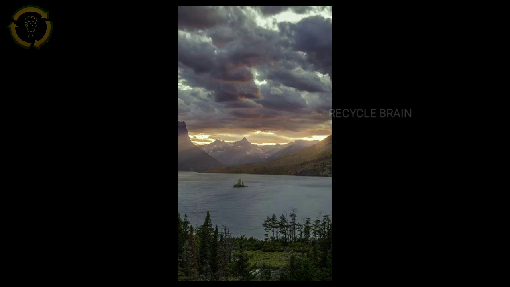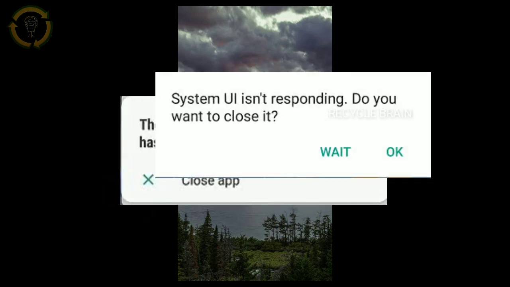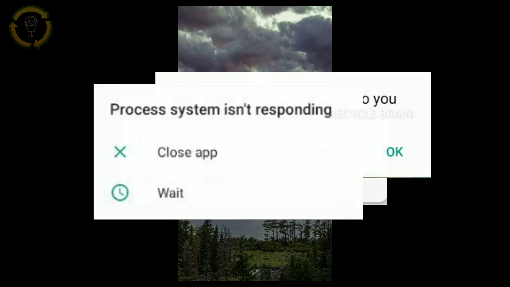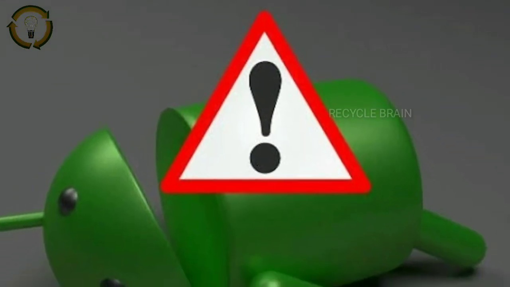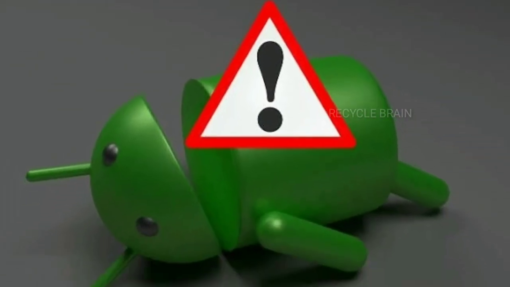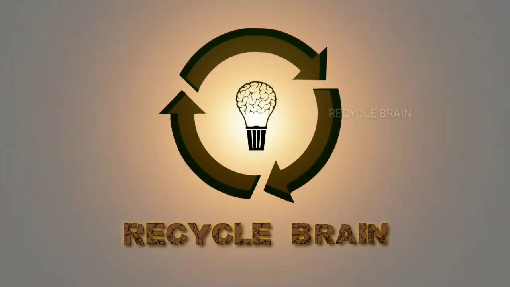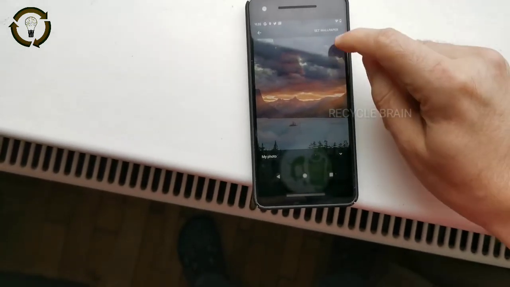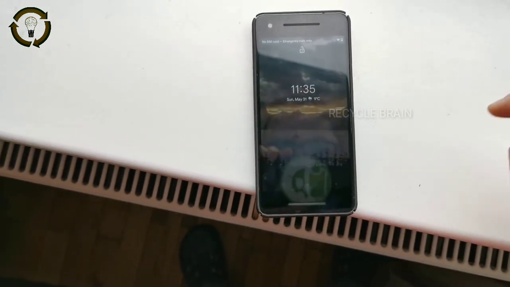How can a simple image crash an Android phone to the point that it becomes unusable? It's a question that came out frequently over the past 24 hours as news of a cursed wallpaper spread around the web. In this video, we will see how a simple image can soft brick your Android phones. Setting a particular image as wallpaper can send some phones into a loop of crashes that makes them unusable.